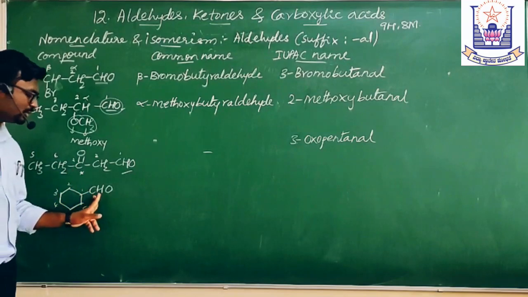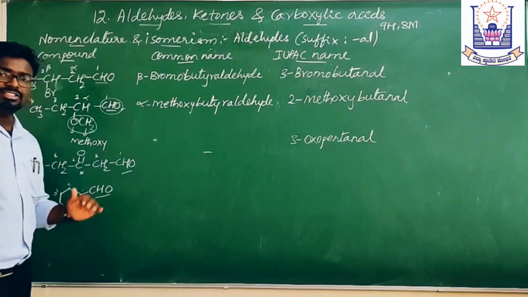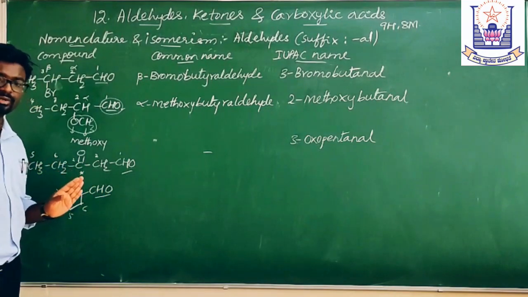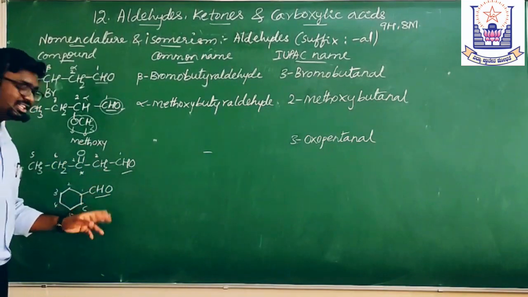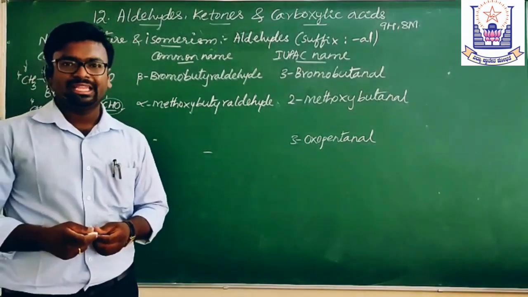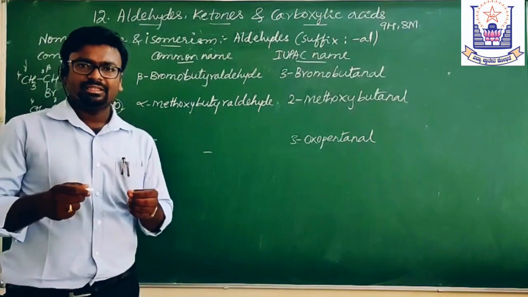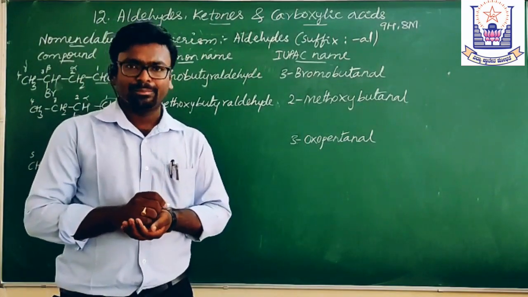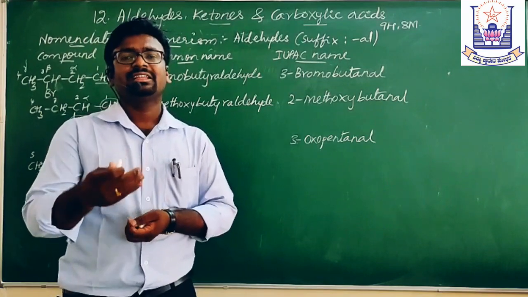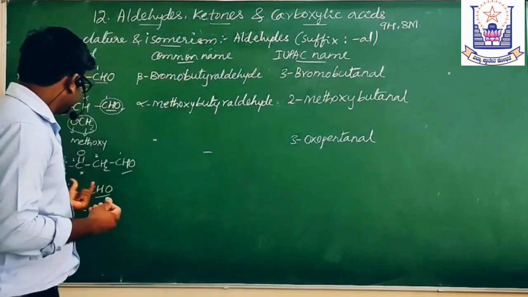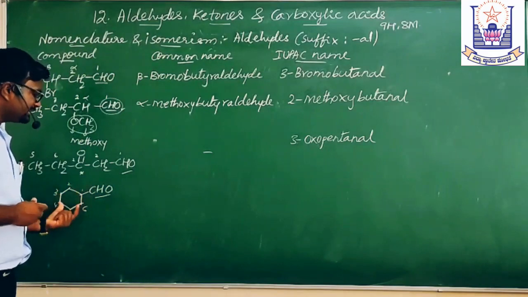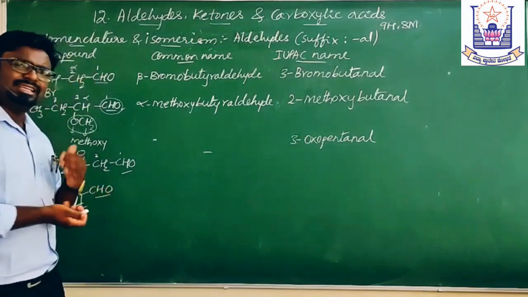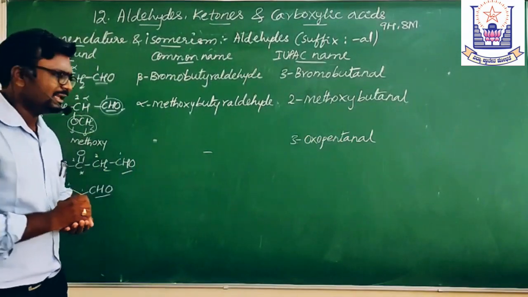And what is this CHO? This CHO is not given any number, and it is not considered in this. So therefore, it is apart. Now this CHO is called a carbaldehyde. When the carbon of CHO is not coming under the numbering, then you have to take it as the carbaldehyde. Now the name of this compound is cyclohexane carbaldehyde, and you may take this as a common name as well as the IUPAC name.